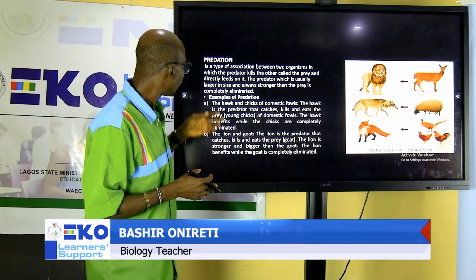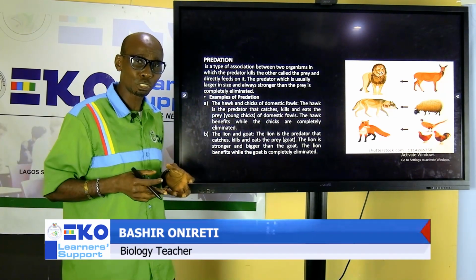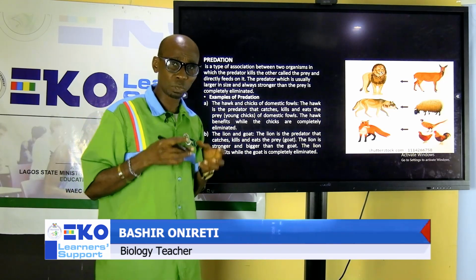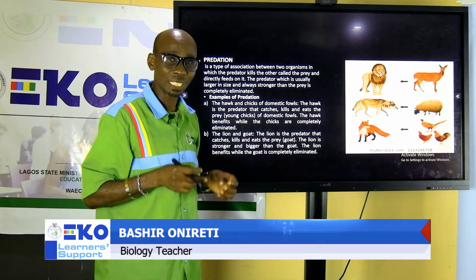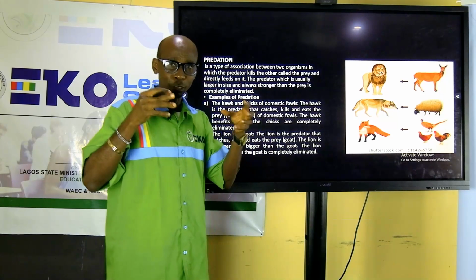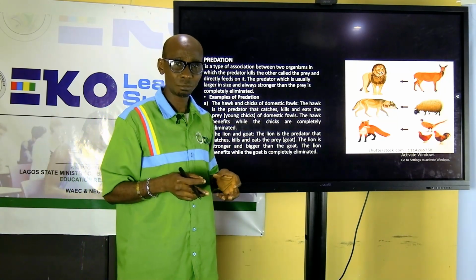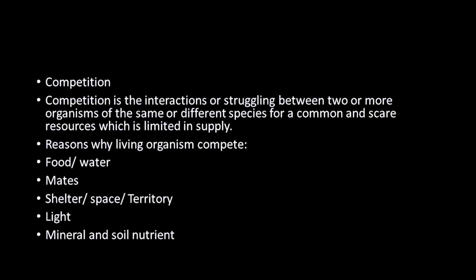So predation is an association in which one organism, the predator, feeds on and kills the prey, basically because the predator is stronger than the prey. Now, the next association we are looking at is competition.